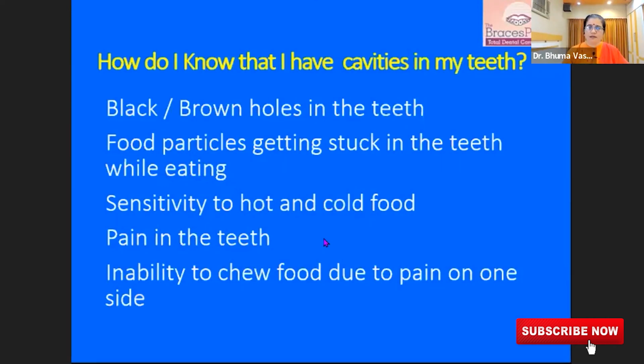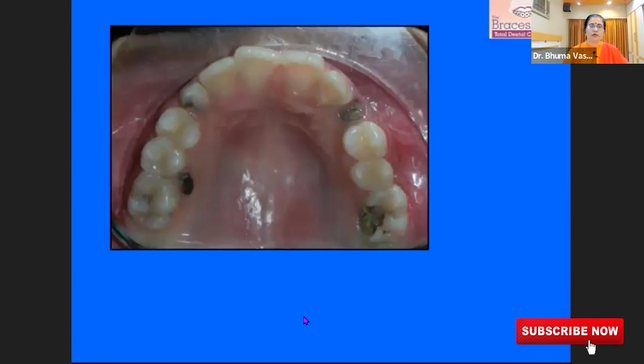Or have you noticed that you are unable to chew on one side and tend to chew only on the other side, because if you take the food on that side, it is paining? Well, if these are the things that you are experiencing, it's time to visit the dentist and get the treatment done. So now you know.